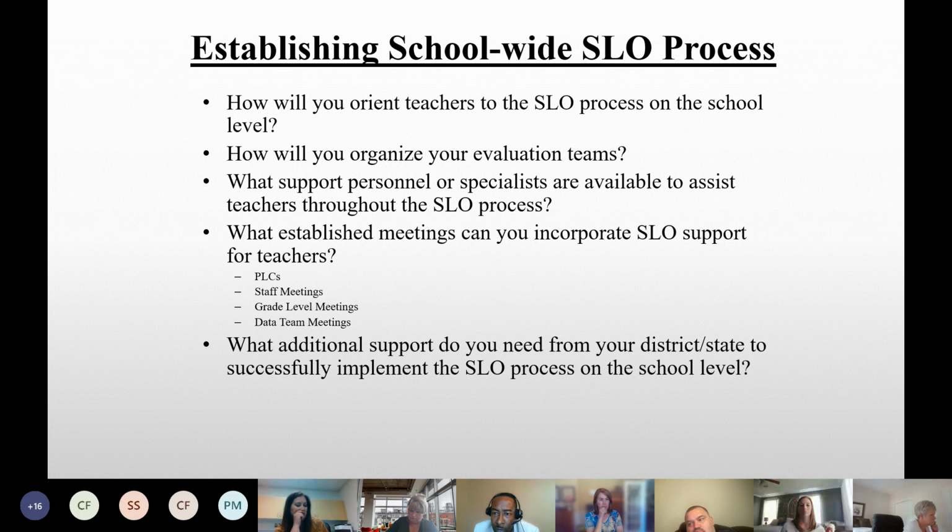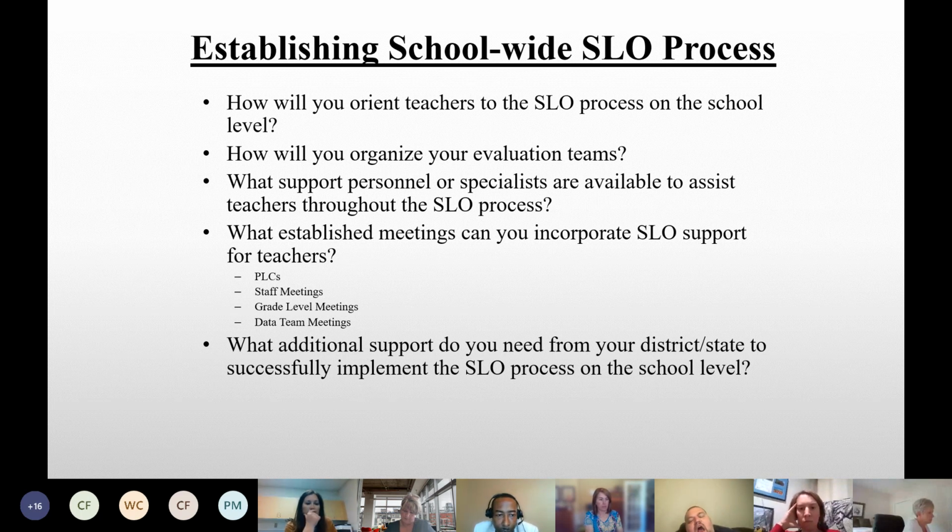How will you organize your evaluation teams, knowing what staff you have on hand? How are you going to organize your evaluation team so that you can work smarter and not harder, so that you don't have to do all the SLOs in your school, right? Look at what support personnel and specialists are available on your staff roster to assist your teachers throughout the SLO process. And then I would challenge you to think further: how could that be tied to a TLG goal, right?